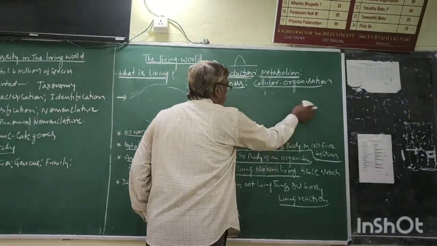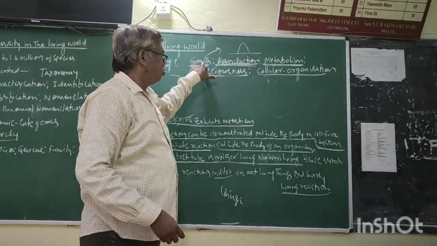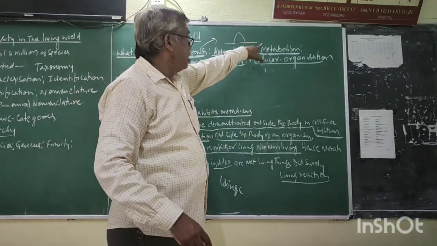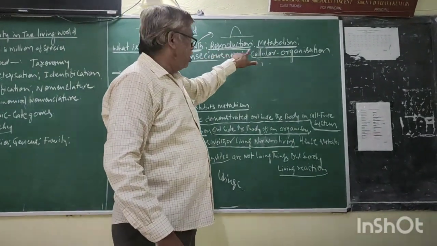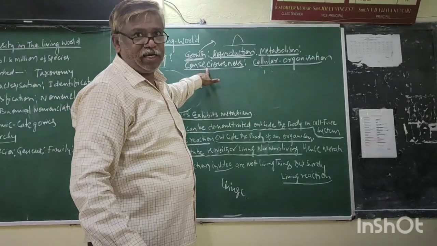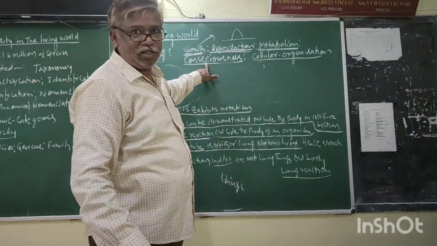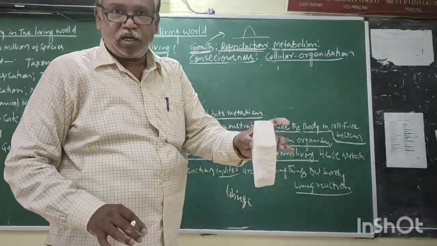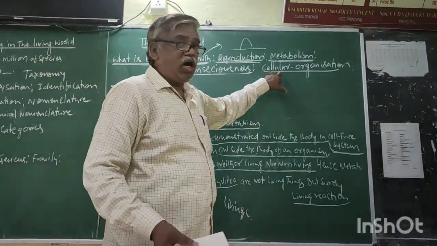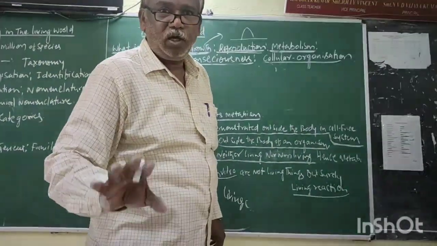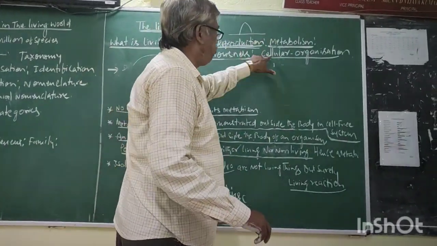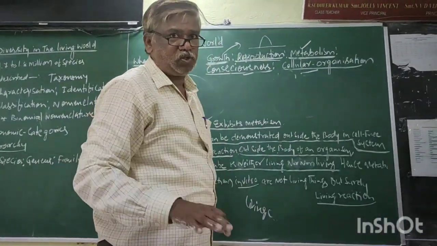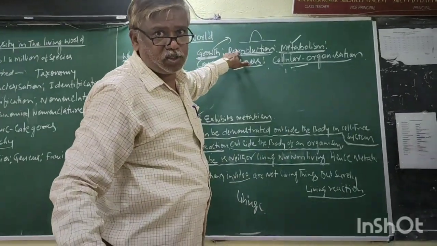3 characters: growth, reproduction, metabolism. Among these 3, these 2 are non-defining. It is the defining. It is also defining. Consciousness, a sense. The sense is a character of only living. A non-living thing cannot show the sense. Cellular organization is also a character of living organisms. So 1, 2, 3, 4, 5. Among these 5, 1, 2, 3 are the defining features. These are non-defining features. Okay?